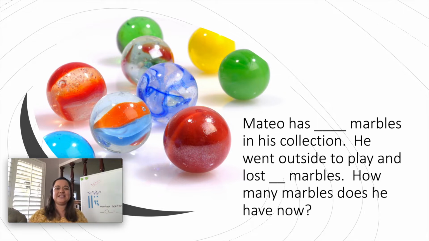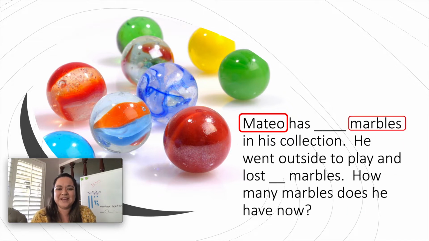All right, boys and girls, let's go ahead and stop and think. Who is this problem about? Mateo, right? So we know that this problem is about Mateo. What else do we know? Yes, we know that Mateo has some marbles, right? So we're going to read the problem one more time now that we know that it's about Mateo and that he has some marbles.